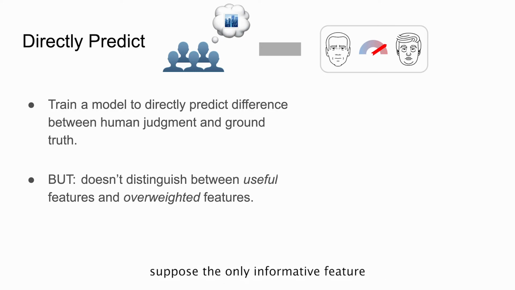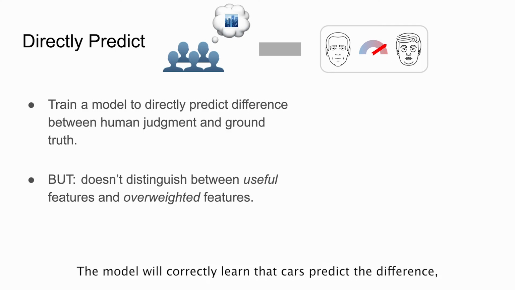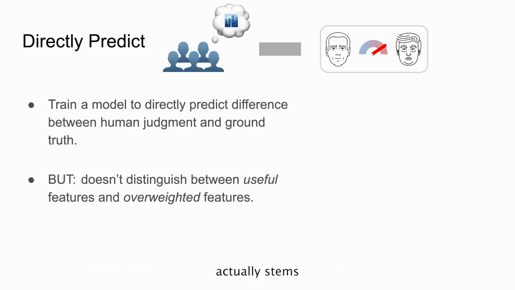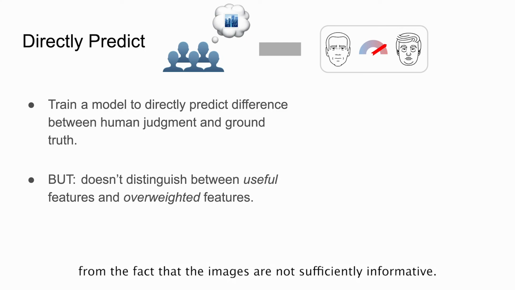For example, suppose the only informative feature is whether the image has a car in it, and that 70% of images with cars vote for Trump, while 20% of images without cars vote for Trump. Then, a Bayes-optimal human will always classify images with cars as voting for Trump, and images without cars as voting for Biden. The model will correctly learn that cars predict the difference, but then imply that humans are overweighting cars, even though in fact humans are using the presence of cars in a Bayes-optimal manner, and the error actually stems from the fact that the images are not sufficiently informative.